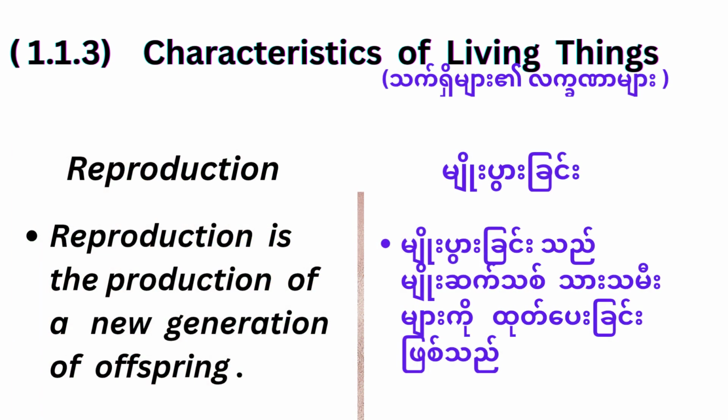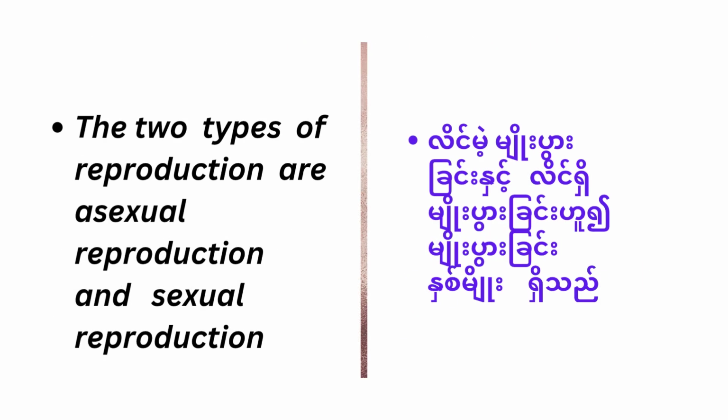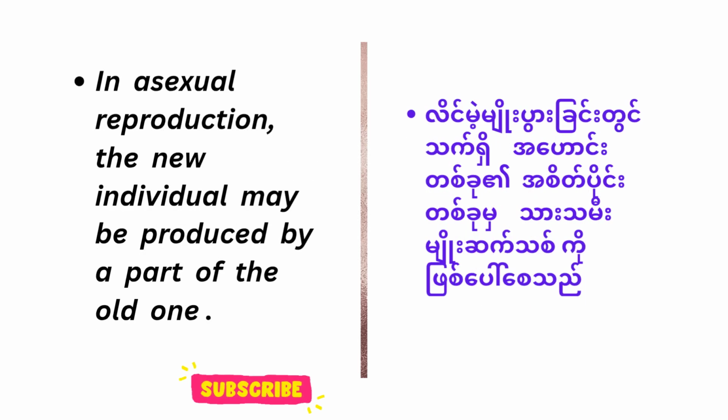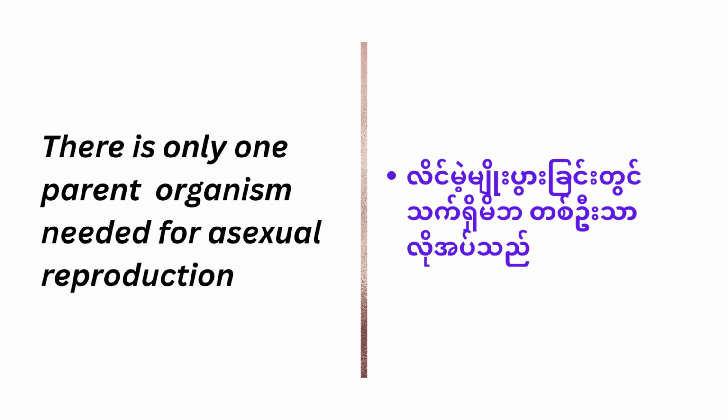Reproduction. Reproduction is the production of a new generation of offspring. Two types of reproduction are asexual reproduction and sexual reproduction. In asexual reproduction, the new individual may be produced by a part of the old one. There is only one parent organism needed for asexual reproduction.